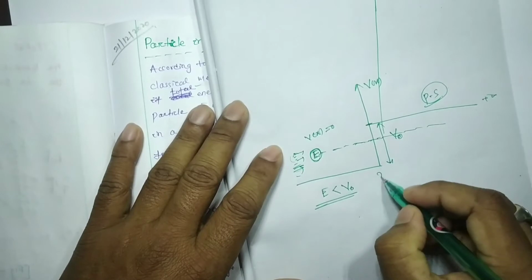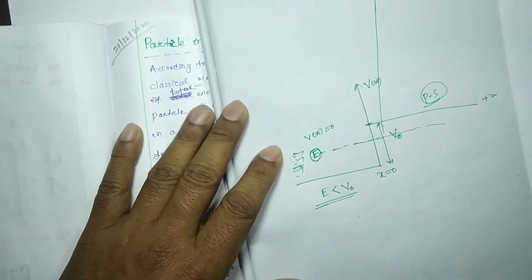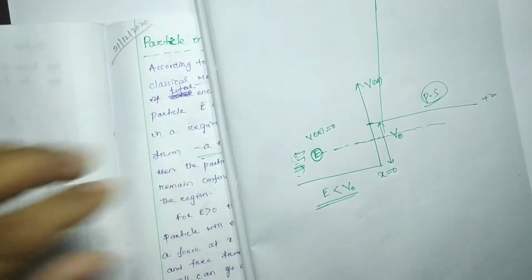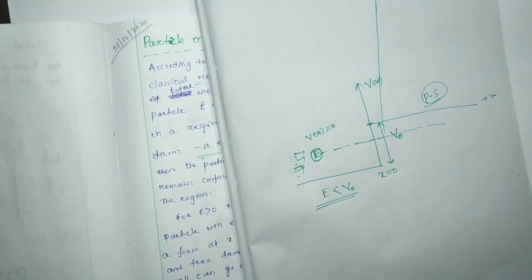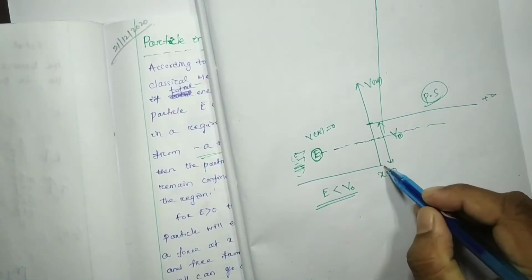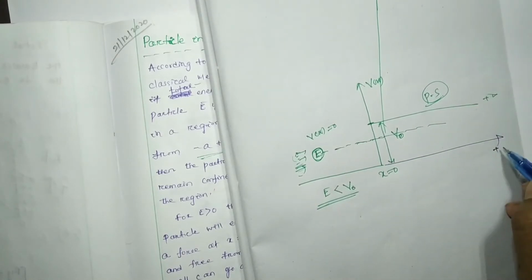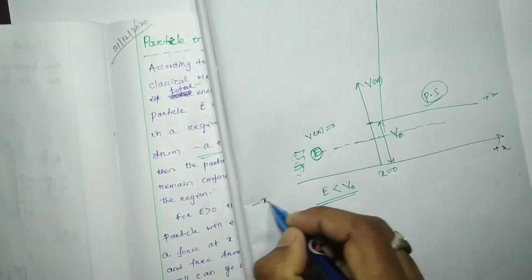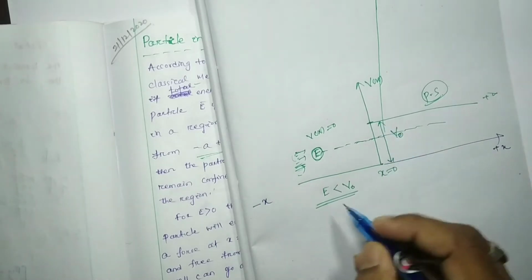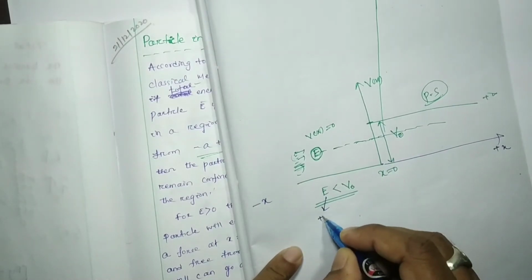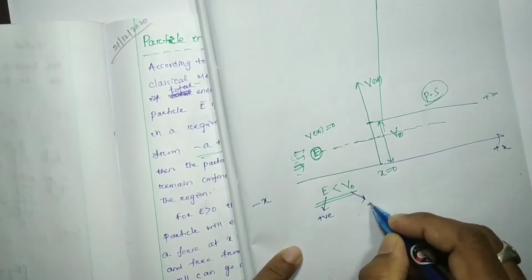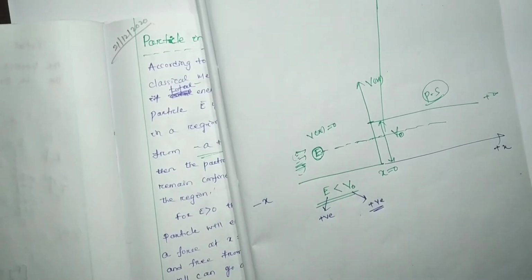Okay, this is our x is equal to 0. Carefully you have to watch. This is our x is equal to 0, and this is along the x axis direction. This is your positive x axis direction, and this is your negative x axis direction. Here, at 0, both E is positive and V0 also positive, right? Both E and V0 are positive.